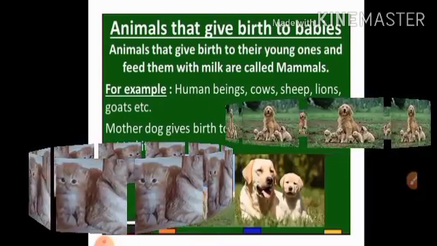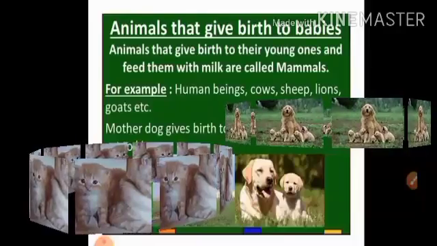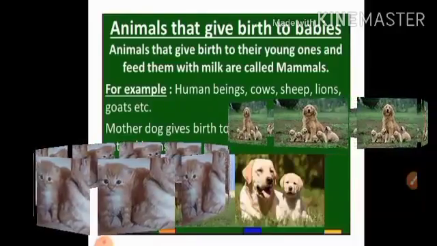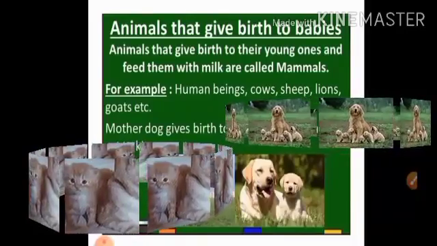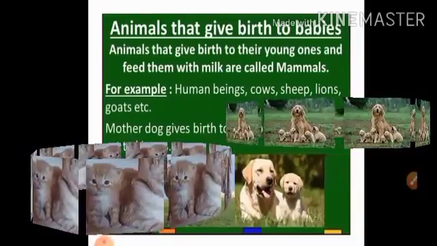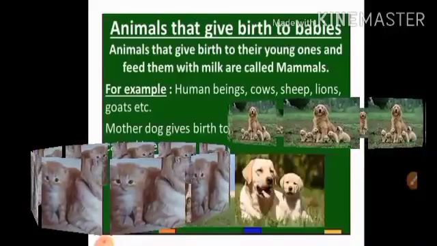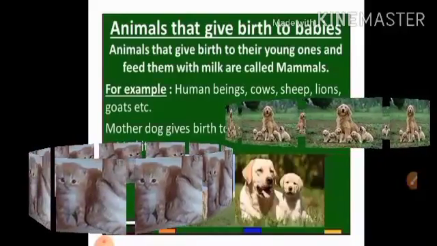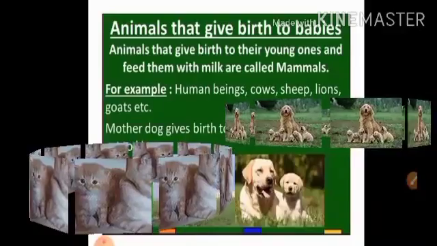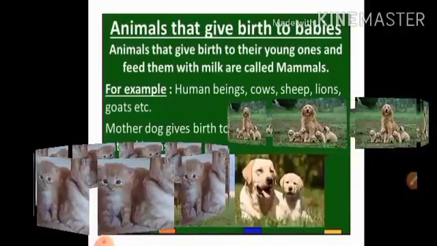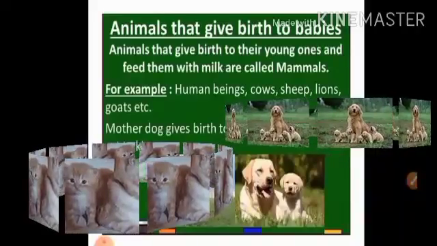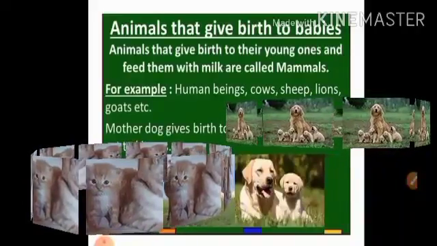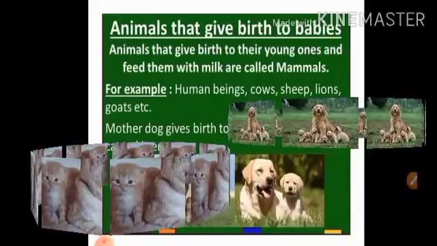Next point, animals that give birth to babies. So here we will discuss the mode of reproduction, or the second way of reproduction, which is animals that give birth to babies, in which living beings reproduce by giving birth to babies, like human beings. Okay, human beings give birth to babies.